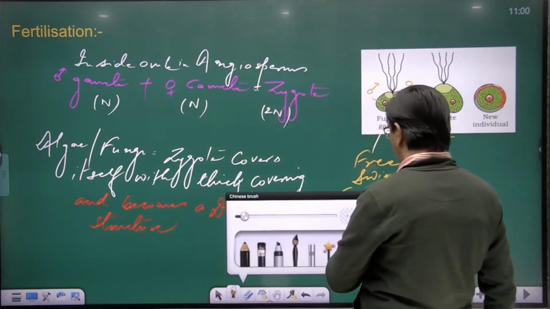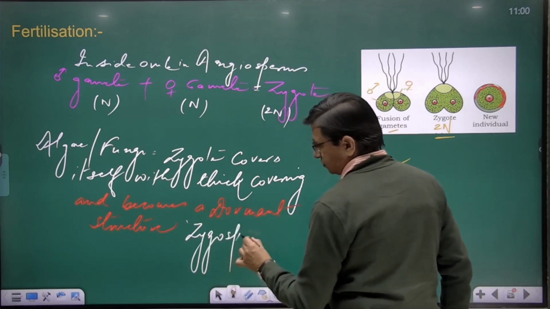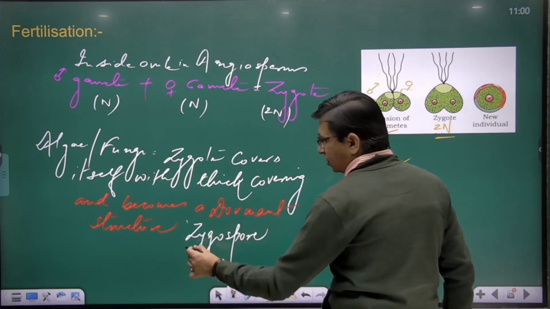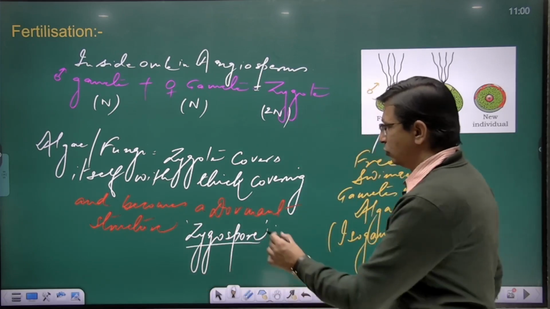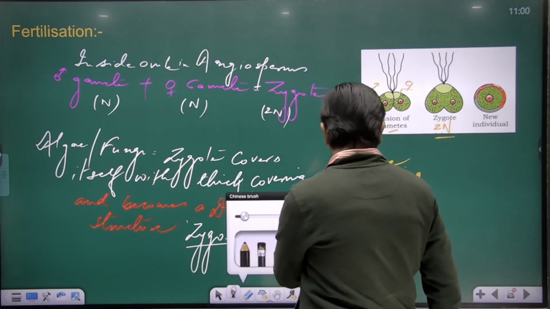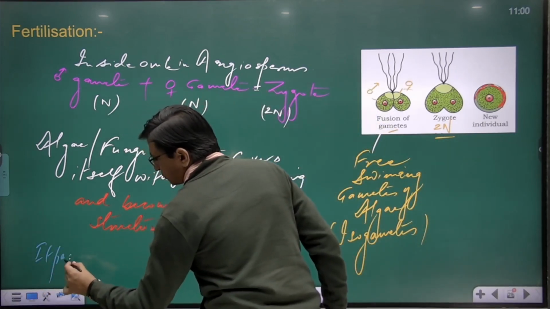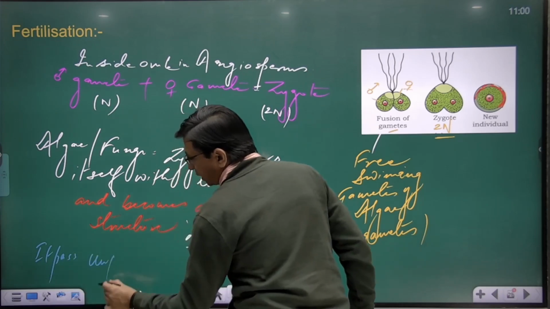Sometimes it is called a zygospore. This is a dormant structure. What do we mean by dormant structure? It means it passes through unfavorable conditions.